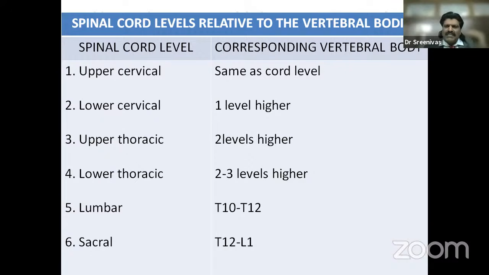Upper cervical segments are the same as the cord level. But when you come to the lower cervical, it is one level higher, upper thoracic two levels higher, lower thoracic two to three levels higher, lumbar corresponds to T10 to T12, and sacral corresponds to T12 to L1. Very, very important. For example, we say the umbilicus is T10, that is the spinal level, but if you take the vertebral level, it will be around T10, T11.